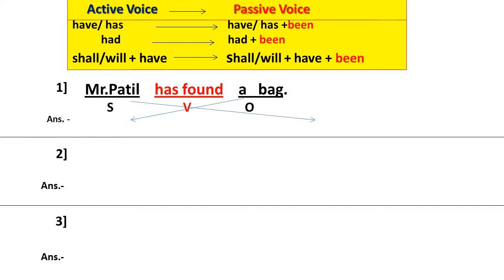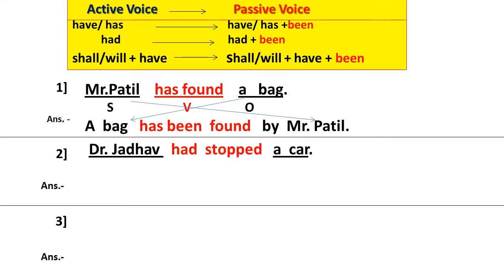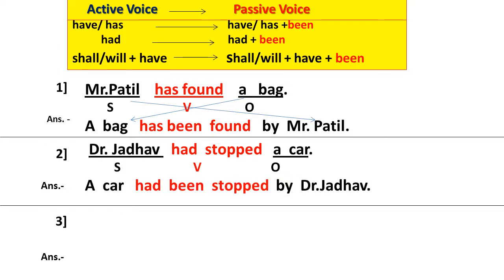The answer will be, a bag has been found by Mr. Patil. Here we change the places of subject and object, and we change the form of the verb with the help of the chart. A bag is a singular subject, so we have used here has. Then we see another example. Dr. Yadav had stopped a car. In this example, the subject is Dr. Yadav, the verb is had stopped, and a car is the object. With the help of the above charts, we write this answer: a car had been stopped by Dr. Yadav.